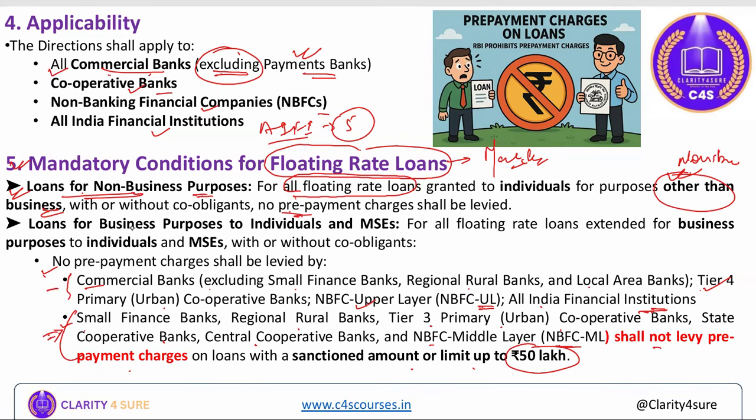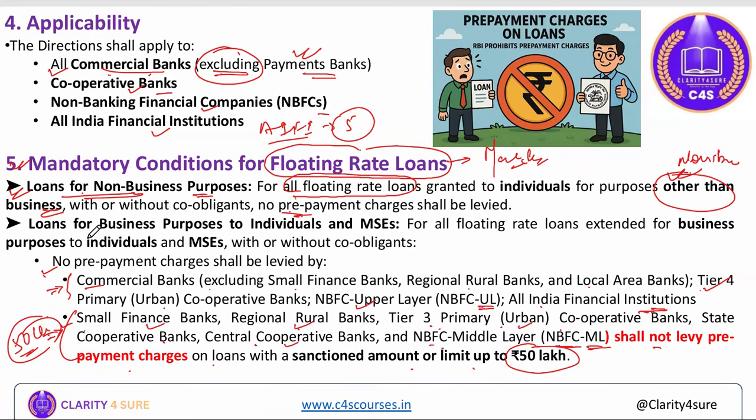However, for these entities, there will be no capping beyond that. They shall not levy prepayment charges on loans having a sanction amount within 50 lakhs.